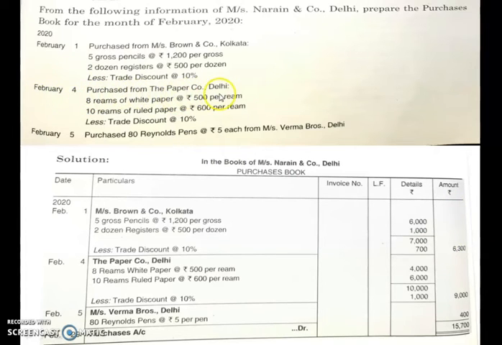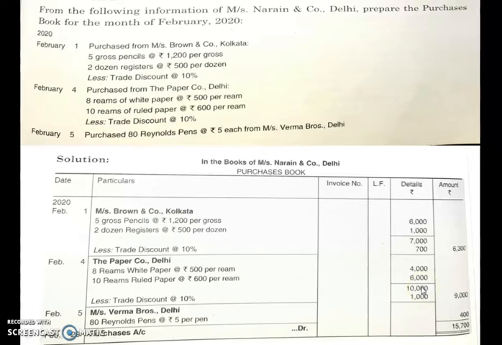Now next is February 4. Purchase from the Paper Company, Delhi. So write down here February 4, the Paper Company, Delhi. Just below that, what are the items you purchased? Separately you write down here 8 reams of white paper at the rate 500 per ream. It is given in the question, as it is copied over particulars. Then 10 reams of ruled paper you have purchased for 600 per ream. After writing here, just put the amount, that is 8 into 500, you will get 4000, that you put in the detail column. Then 10 into 600, you will get 6000, put it in the detail column. Add this together, you will get 10,000